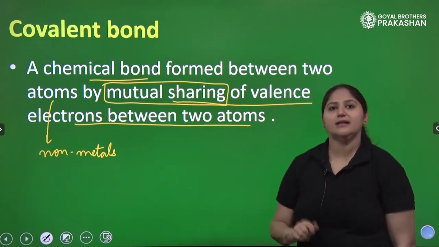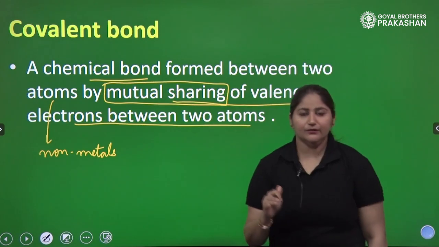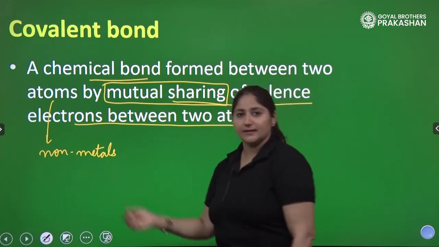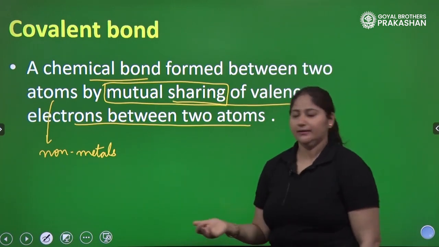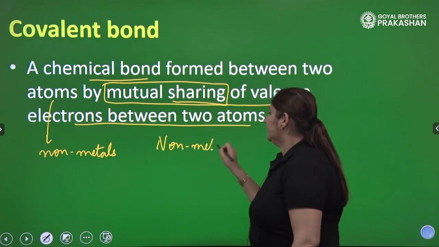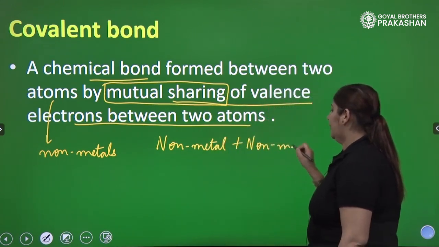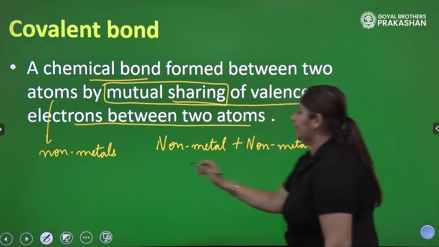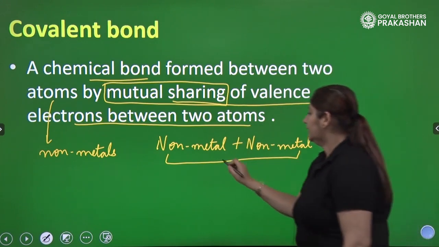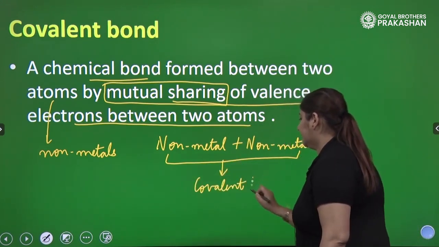So, let's think about the example. It's not necessary that it should be carbon only which shares like this. As I said, all the non-metals can do sharing. So, when a non-metal bonds with another non-metal, which type of bond is formed? When a non-metal and non-metal combine or share electrons, they lead to the formation of a covalent bond, right?